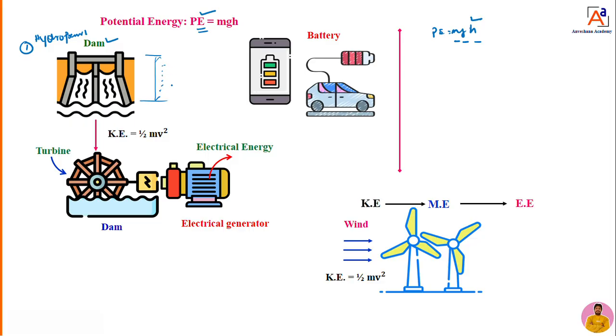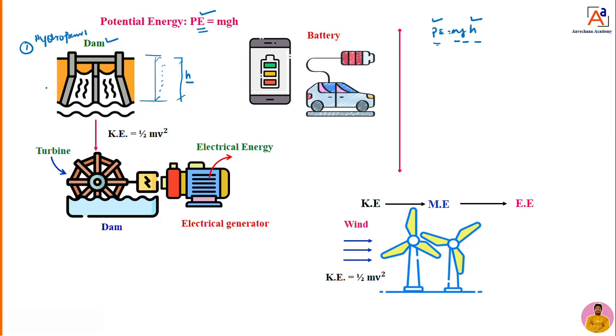When the water level keeps increasing, the height of the water level increases, so h increases. If h increases, then potential energy is going to increase, because potential energy is directly proportional to height. Actually, dear students, this potential energy can be calculated with the help of this equation. This equation is given by whom? The scientist or physicist.